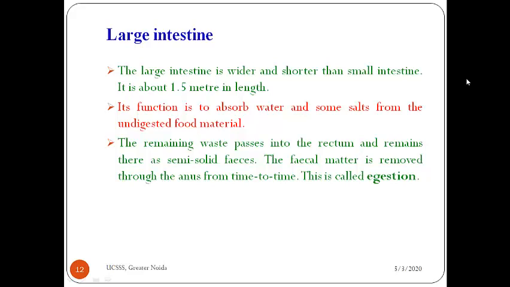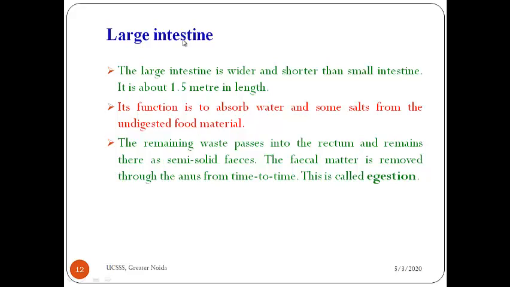You can see here, the small intestine was very long, 7.5 meters, but the large intestine is shorter than the small intestine. It is only 1.5 meters in length, and its function is to absorb water and some salts from the undigested food material. The remaining waste, where does it pass? Into the rectum, and remains there as semi-solid faecal matter, which is then removed through the anus from time to time through the process known as egestion.